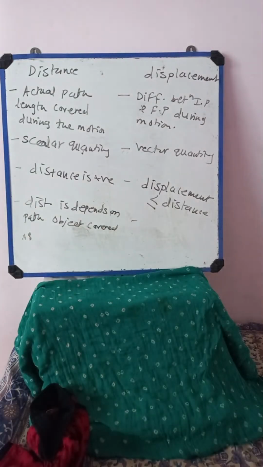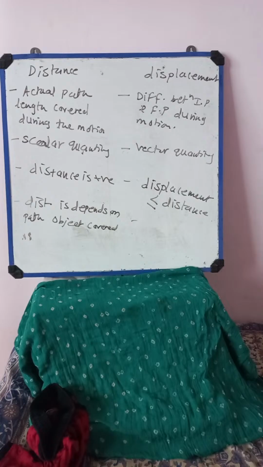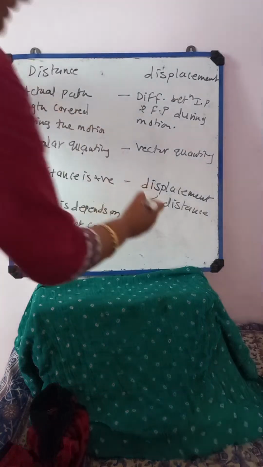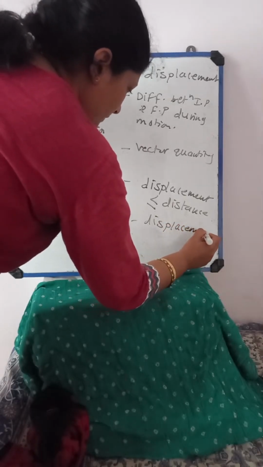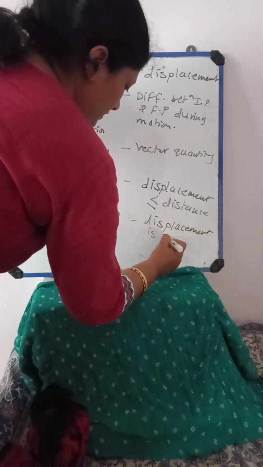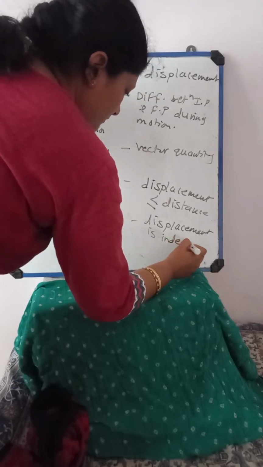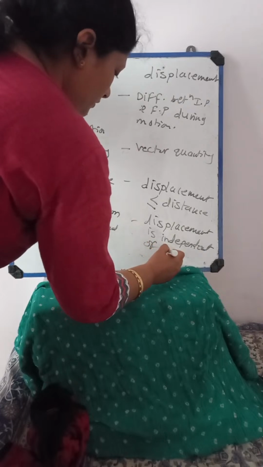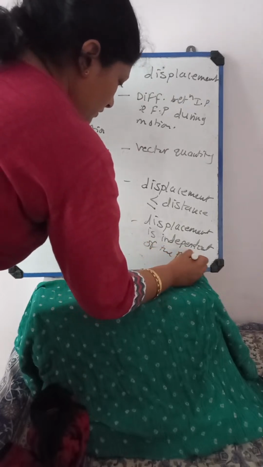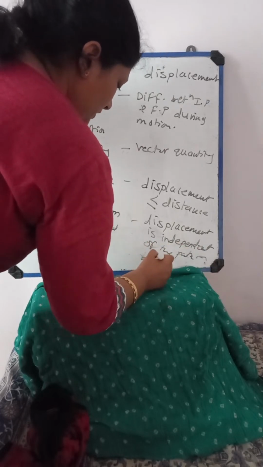The magnitude of the displacement does not depend on the path. It is independent of the path taken by the object during the course of motion. It is independent of the path covered by the object.